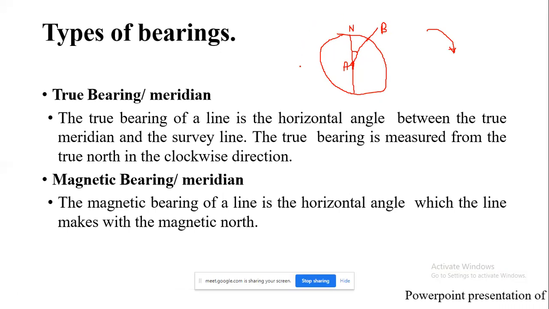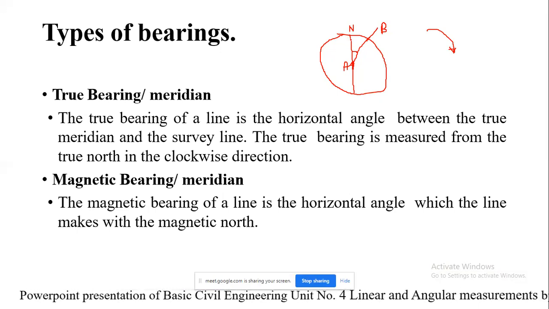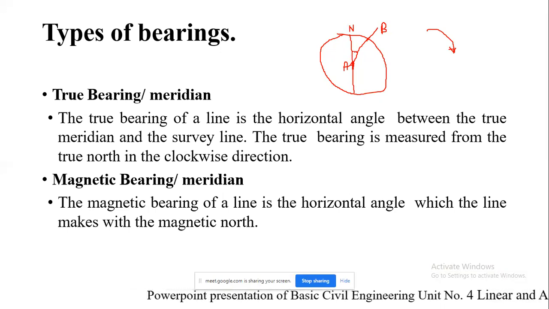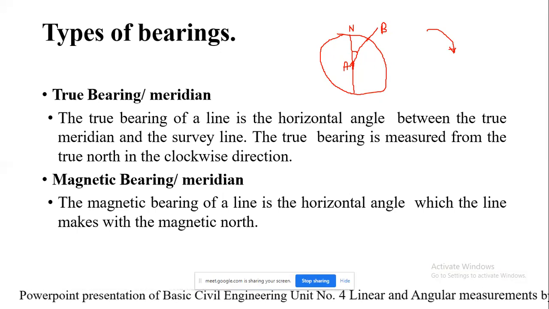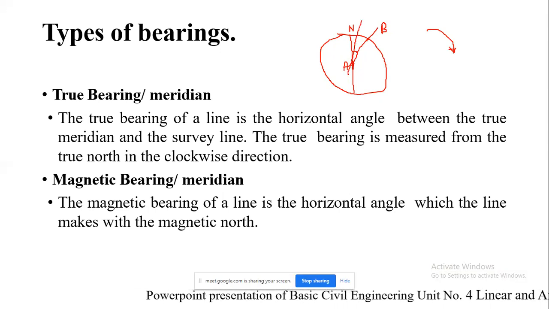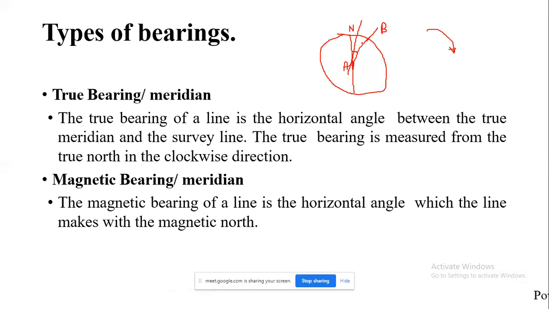Here in this case, the angle which has been measured with respect to the true north is nothing but the true meridian, which is also called the geographical meridian. And the angle measured by the freely suspended needle will be your magnetic bearing.